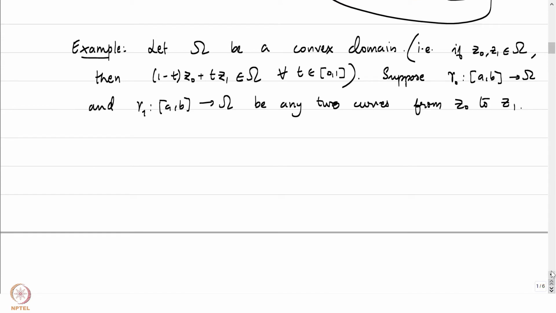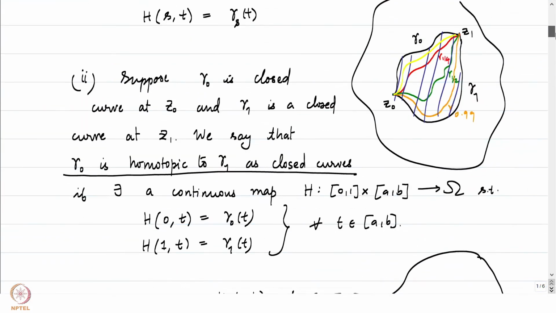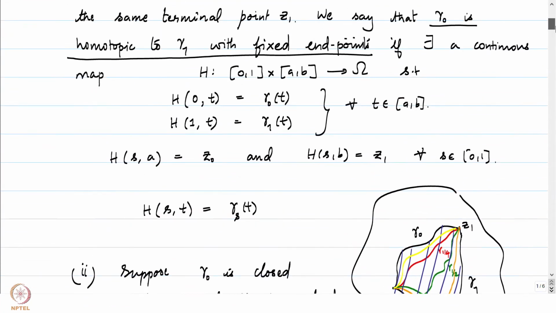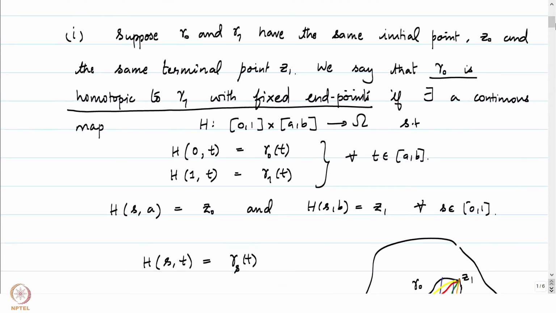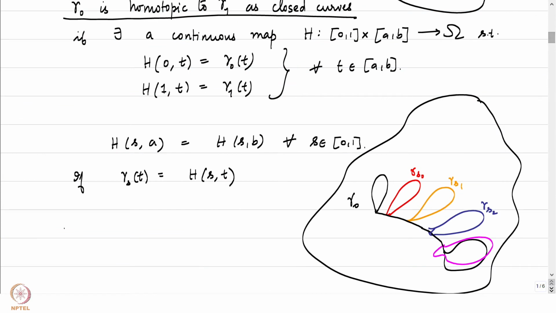We are not putting any conditions on, oh, maybe I should mention something above here. So notice that to say that gamma 0 is homotopic to gamma 1 in either of these cases, be it in the first case where gamma 0 and gamma 1 are homotopic with fixed endpoints, or in the second case where it's homotopic as closed curves, in either of these cases, we are demanding something very powerful, the existence of a homotopy. What is a homotopy? Let me just write that down. In either case, the map H is called a homotopy from gamma 0 to gamma 1.